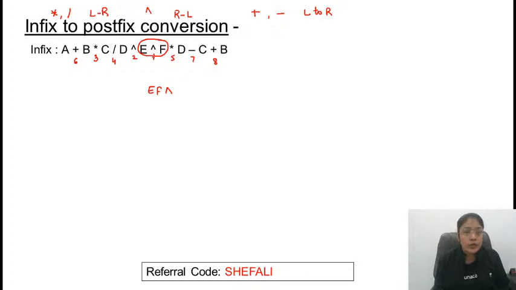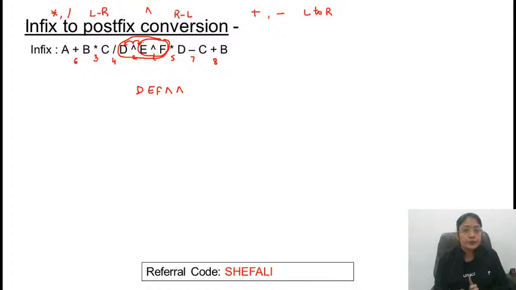Next, this is over. Next, you have to consider this operator. For this one, this is operand 1 and this is operand 2. So this will be considered next. Operand 1 needs to be written first, operand 2 is already represented in the postfix expression, and then the operator.